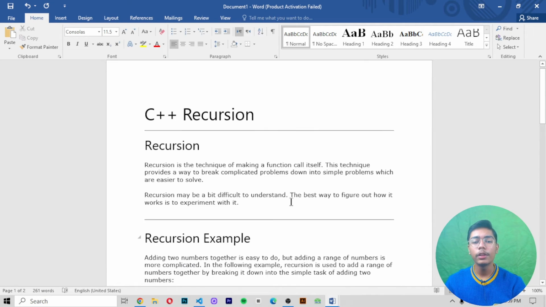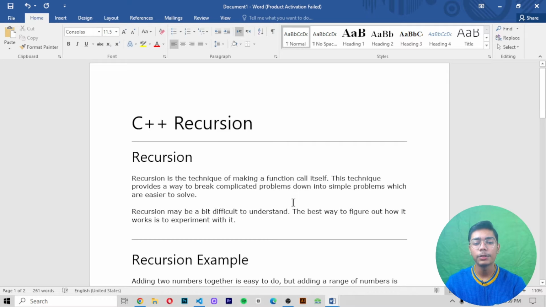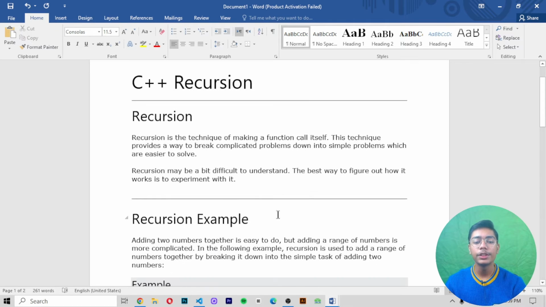So now here we are on the computer screen, and like I told you in the start, today we will be working on recursion in C++, that is, basically what is recursion, why we use it, and what's the purpose of using recursion here. If we talk about recursion, basically recursion is a technique of making a function call itself. This technique provides a way to break complicated problems down into simple problems which are easier to solve. Recursion may be a bit difficult to understand. The best way to figure out how it works is to implement it.